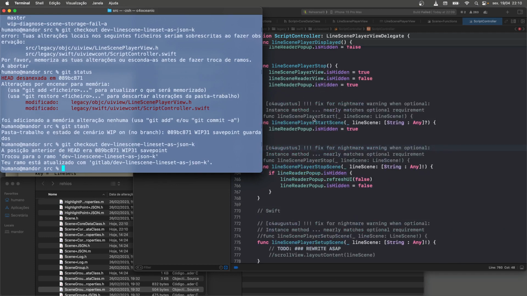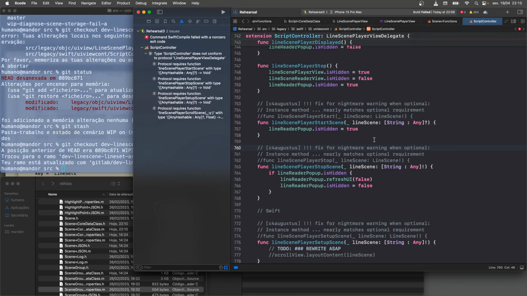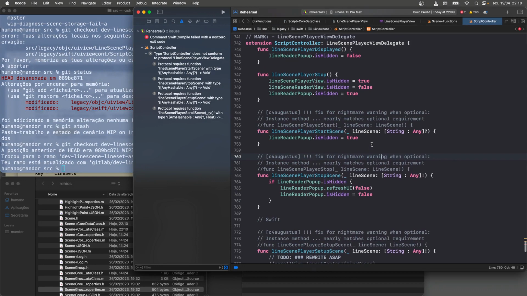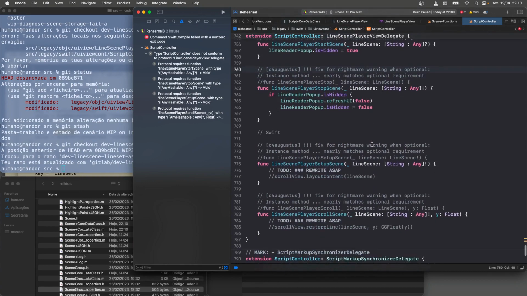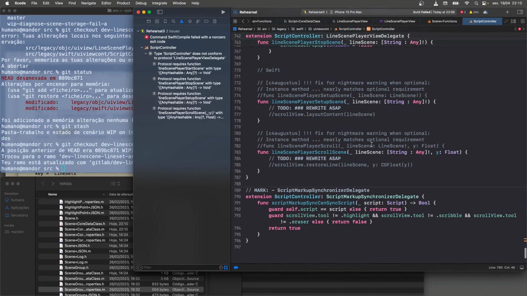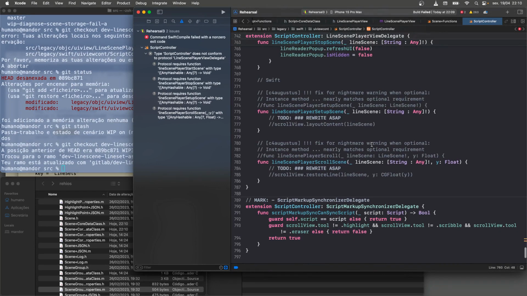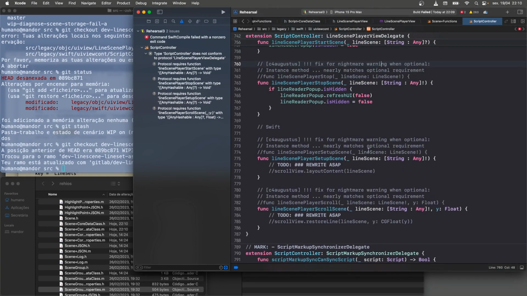All right. Ah, there's the difference. So, was it the with scene thing? Am I completely off base? I don't see the with scene thing here. It wasn't the with scene thing.